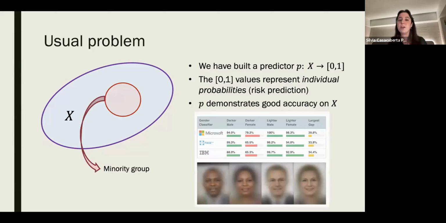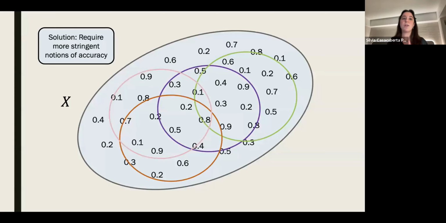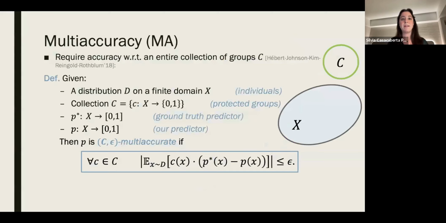The issue is that you might then condition on a minority group and have really bad accuracy there. So a solution is to require more stringent notions of accuracy by asking that the predictor be accurate in many subgroups of the domain simultaneously. This led to the proposal of the notion of multi-accuracy by Hébert-Johnson, Kim, Reingold, and Rothblum in 2018, where we want accuracy with respect to an entire collection of groups C.